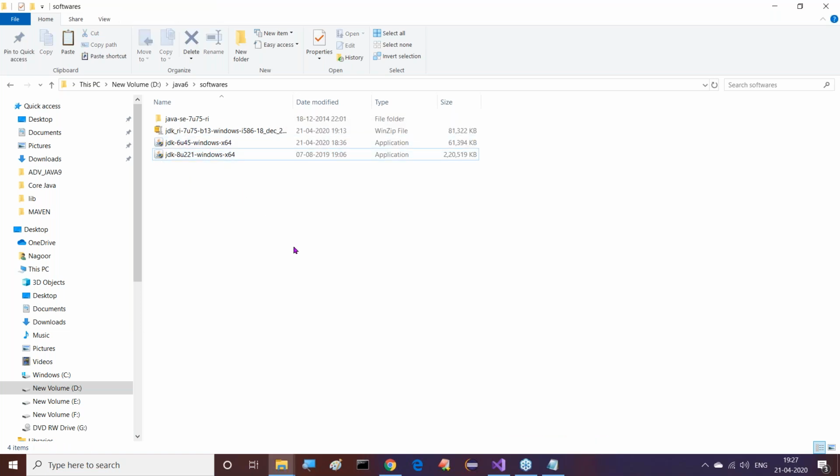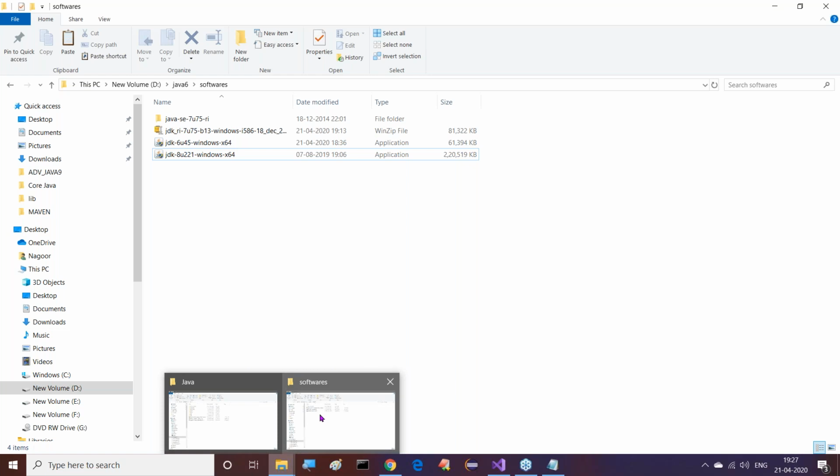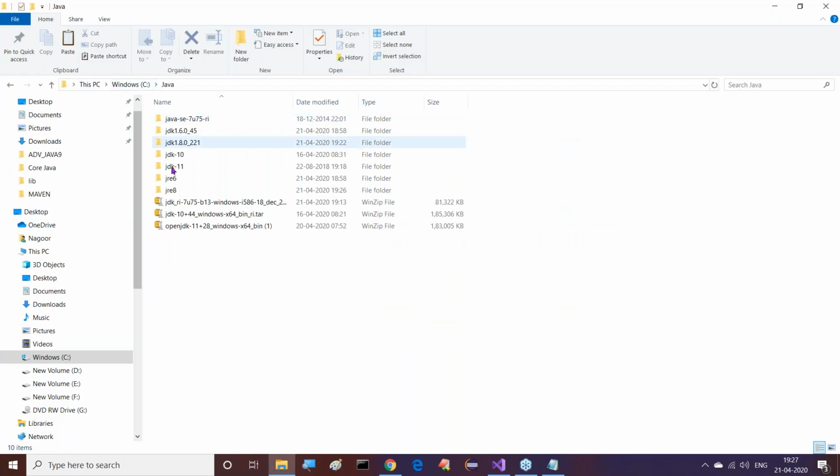Close. That's it. Now 3 versions I completed here, sir. Then after completion of these 3 versions, what will I do now? Right, guys, now the software is available in our system. See, at the Java, all the software I installed here: Java 6, Java 7, and Java 8. All 3 versions I installed in our system here.